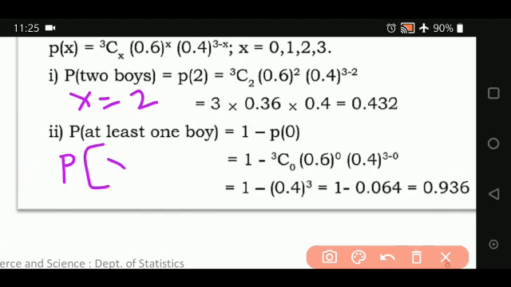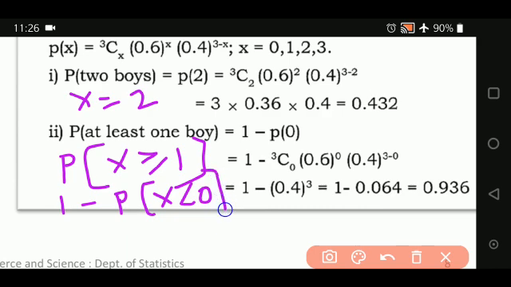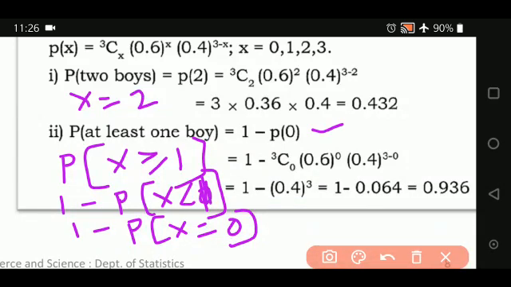So here X is at least 1, and how do you write this? It is 1 minus probability X less than 1. X less than 1 is nothing but 1 minus probability X is equal to 0. This is what is given here. At least 1 boy means the minimum will start from 1.